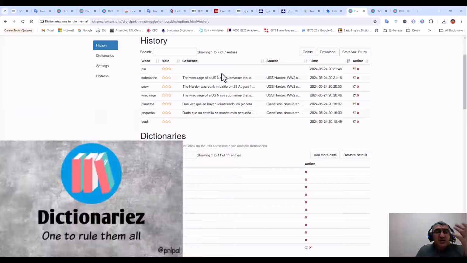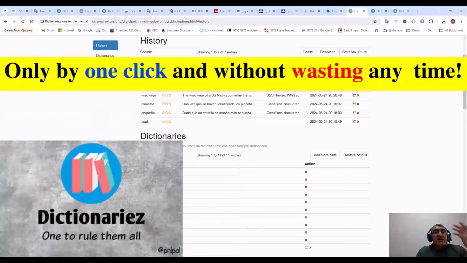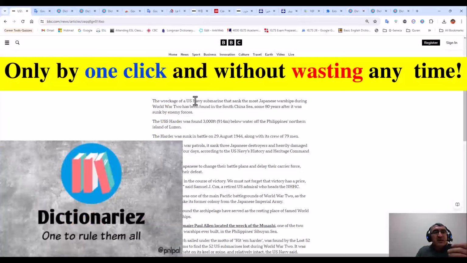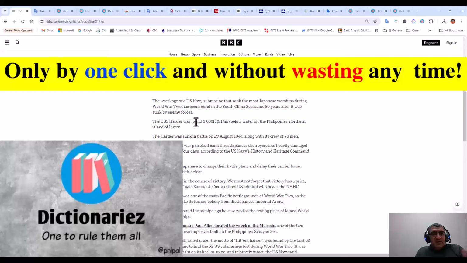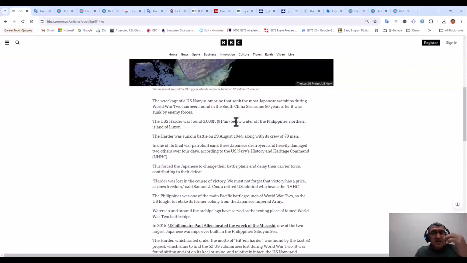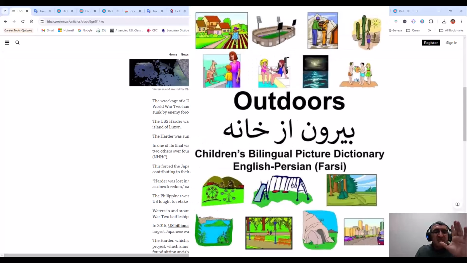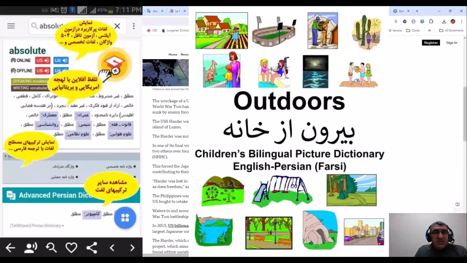As I mentioned, you can access all dictionaries in one place. It is enough to double click and access the pronunciation, the definition. It is not wasting time. When you are studying, very quickly you can access all of them. The last point that I want to mention: some people say that it is not good to have a bilingual dictionary, for example, in Farsi. Yes, all teachers say that it is good, but sometimes pay attention.